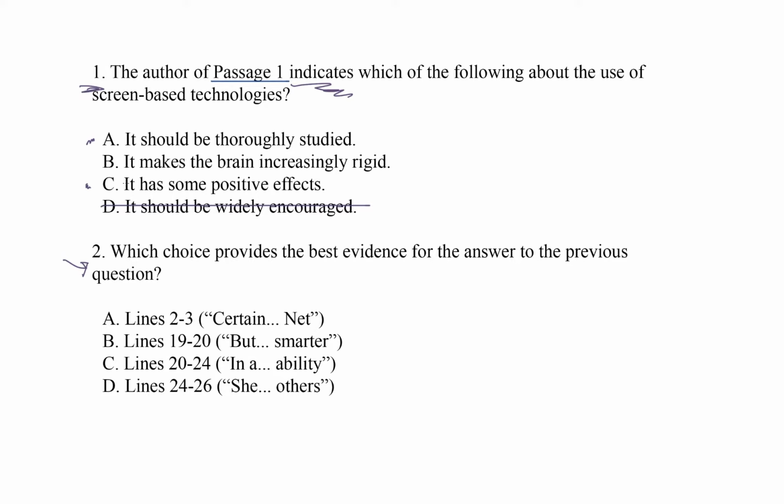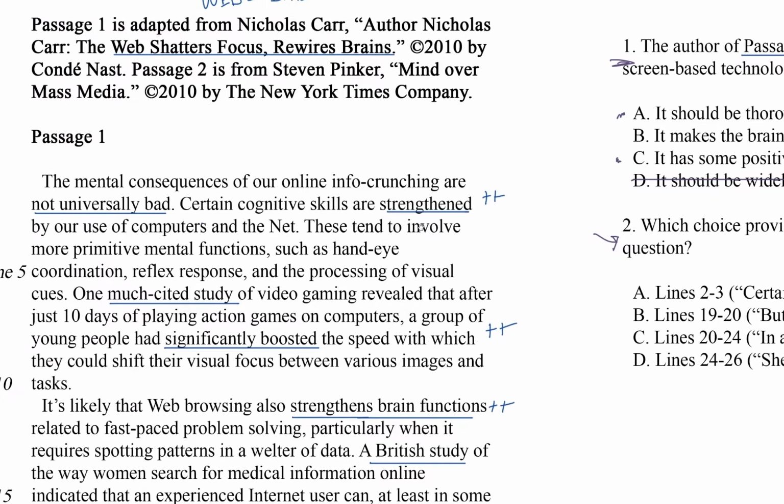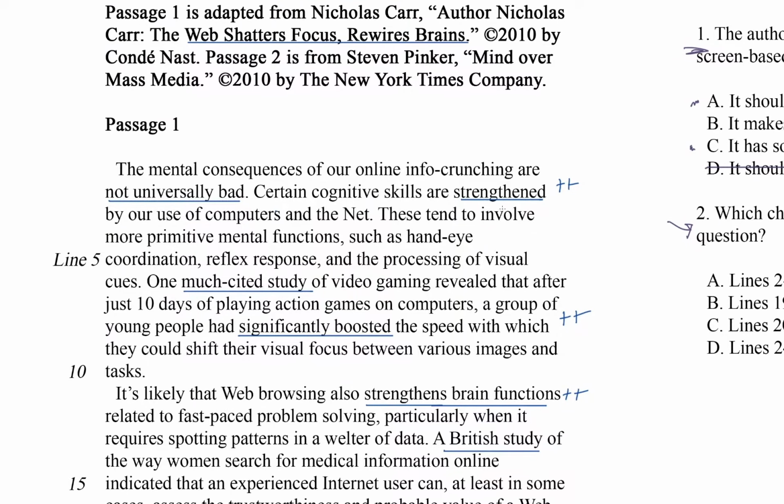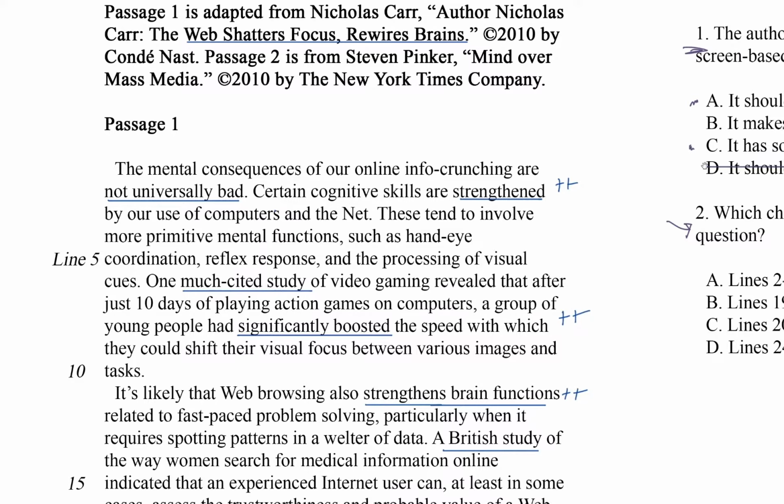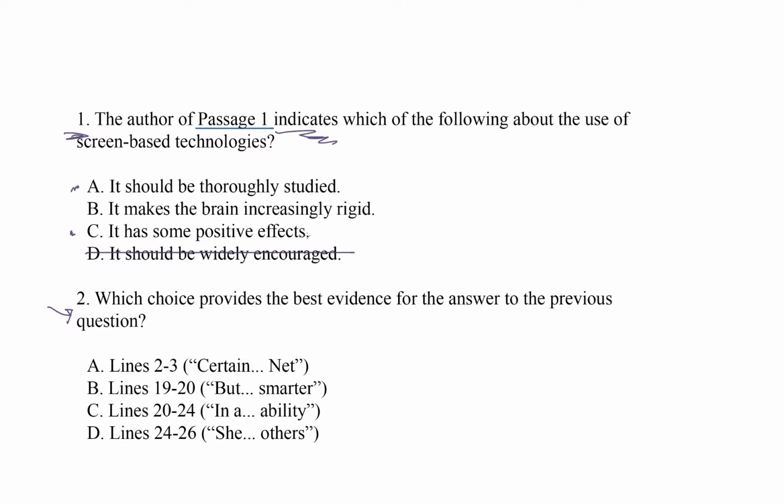So let's take a look. Let's go back to the passage. And you can see in my pre-read, I put little pluses by everything that was positive. So we've got certain cognitive skills are strengthened, a group of young people had significantly boosted the speed with which they could shift their visual focus, web browsing strengthens brain functions. Those are some positive effects. So for me, I've seen enough. On test day, I would circle choice C and move on.